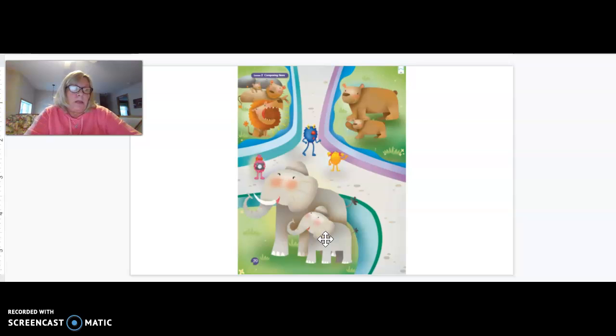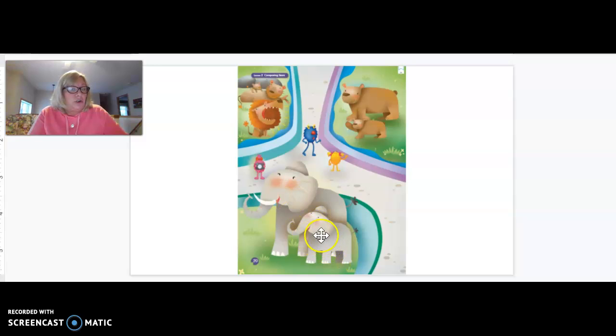Now, let's look at the big elephant and the big lion. The elephant is big and the lion is big, but the elephant is taller than the lion, but they are both big. So that is an example that bigger does not necessarily mean being taller.